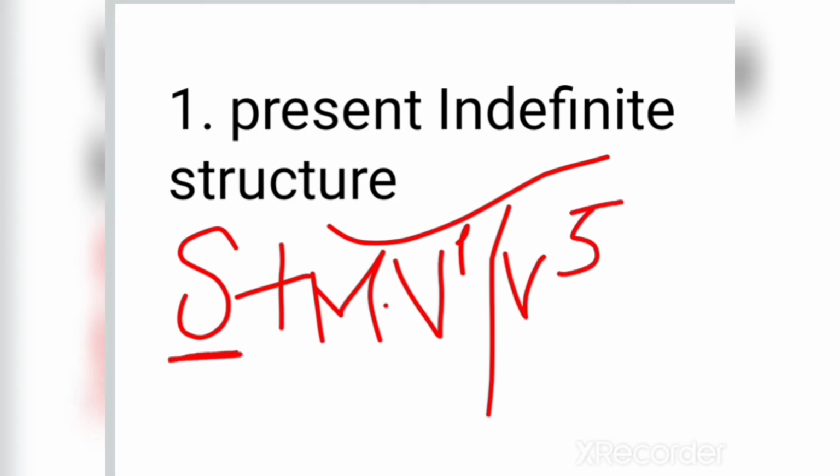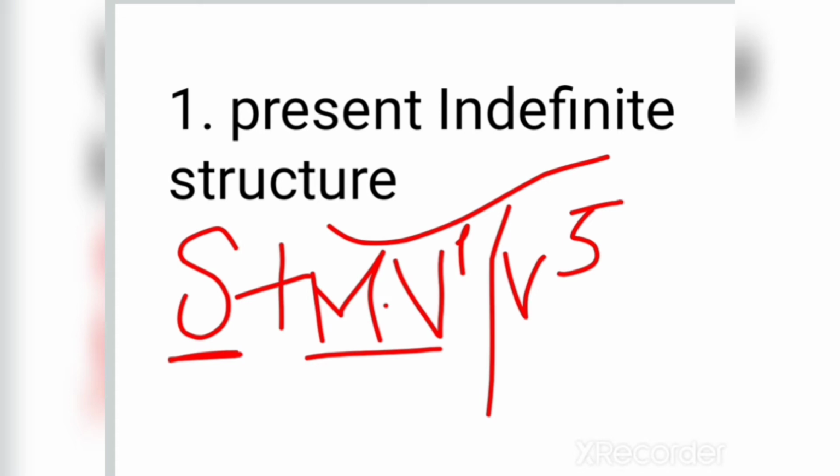Here S stands for subject. Subject may be singular or plural, and MV stands for main verb, and I have written here MV1 or V5. V1 means the first form of verb and V5 means the fifth form of verb.